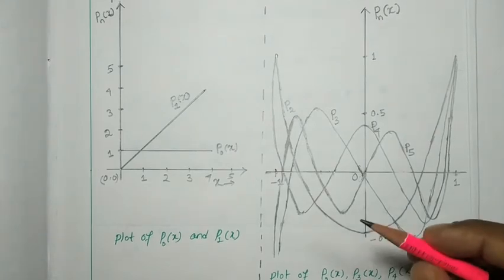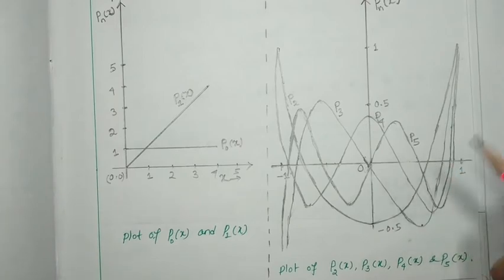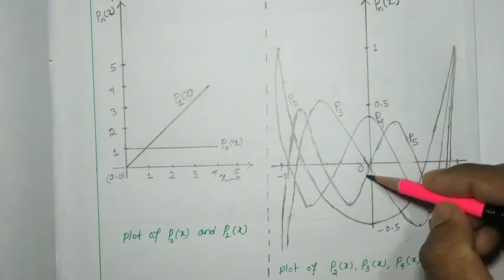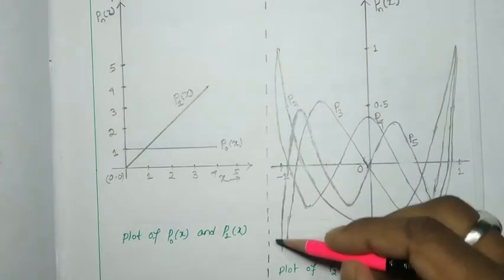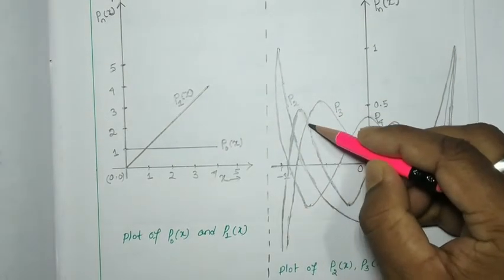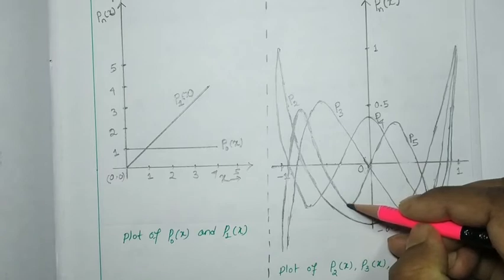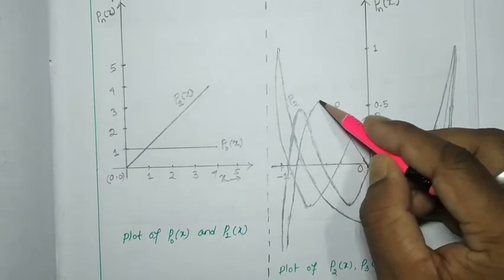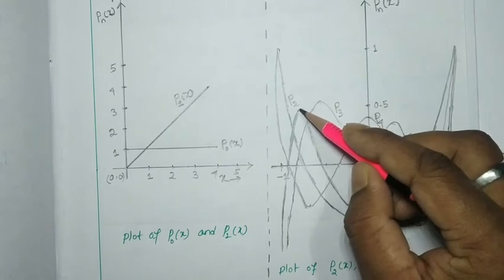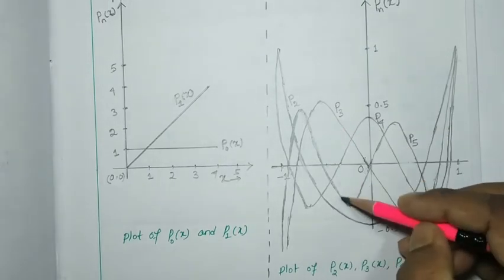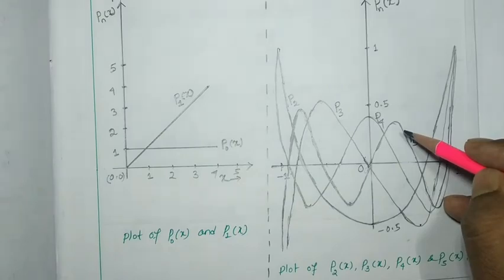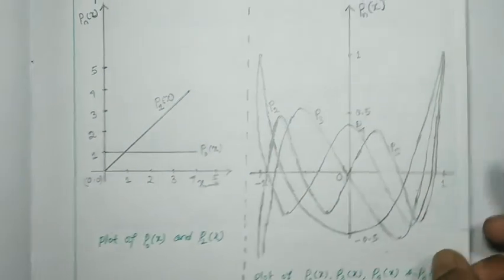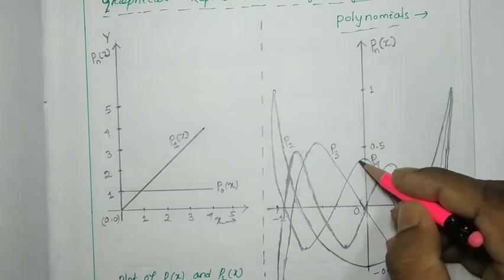Next, P4. P4 will be this one. See, this one is the P4, and its maxima value is somewhat lesser than the P3. This is one maxima of P4, another maxima of P4. Sorry, I wrongly told you. P4 will be this one.